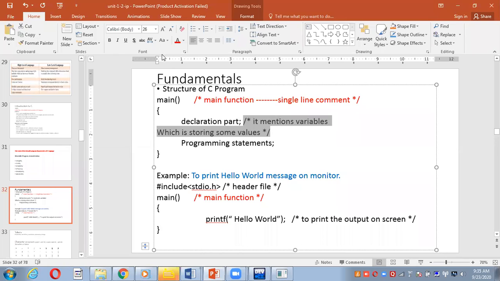Here also I have written a comment, to write the message on the screen, and you can write it in red color in such a way. So these red color sections are the comments which